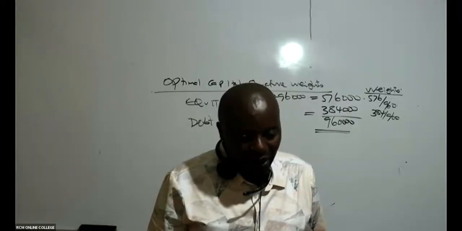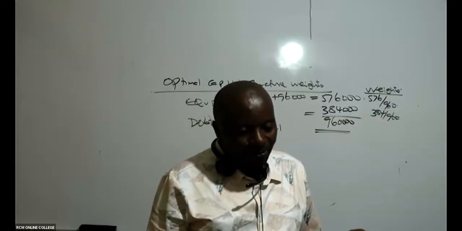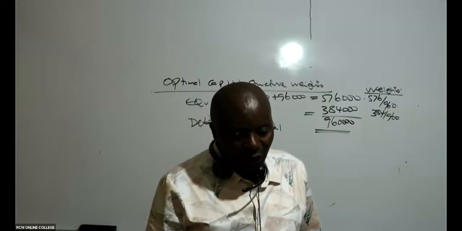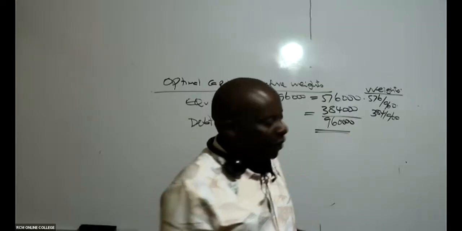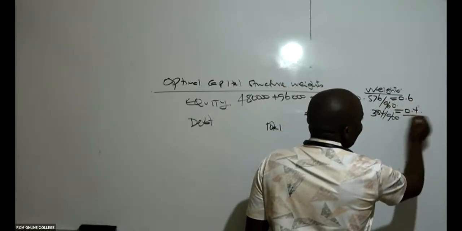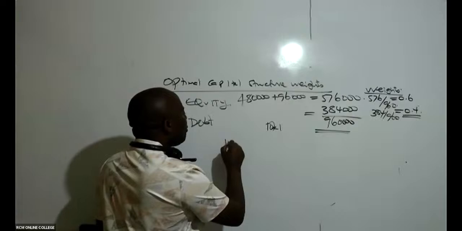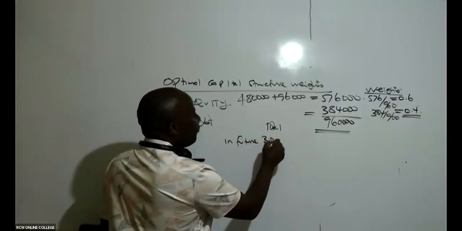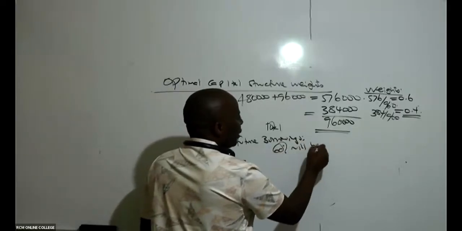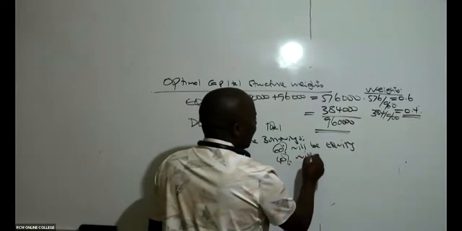0.6. Exactly 0.6. So most of them are saying, Mwalimu, this should be 0.6 exactly. Thank you very much. So this is 0.6, then therefore, this will be 0.4. So what does this mean? It means that even in future borrowings, 60% will be equity, and the 40% will be debt.